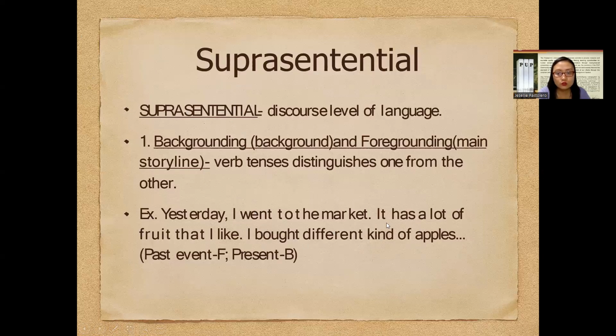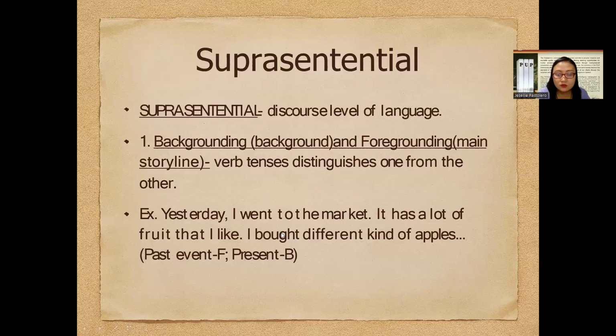You would notice the movement from telling that the narrator went out yesterday, and then the description that it has a lot of fruit that the narrator liked, to stating that the narrator or the speaker bought different kinds of apples. So the concept of backgrounding and foregrounding tells us about the relationship of the past and the present.